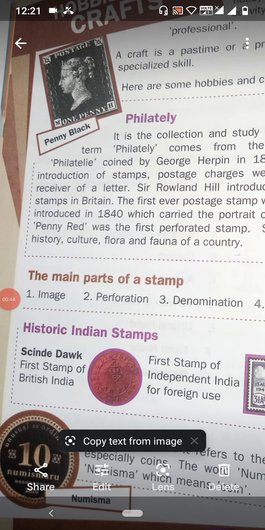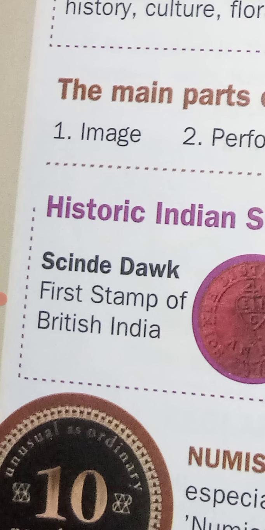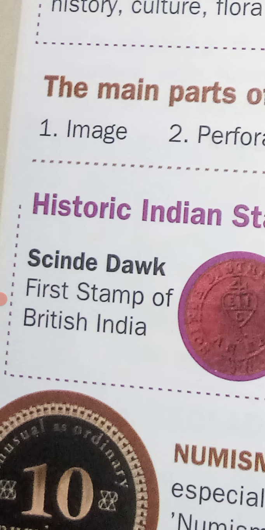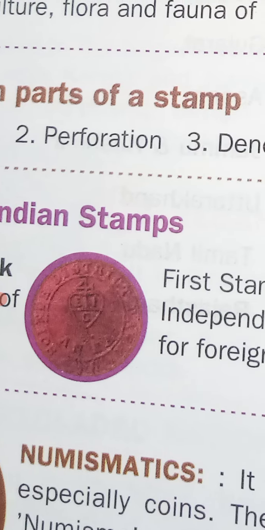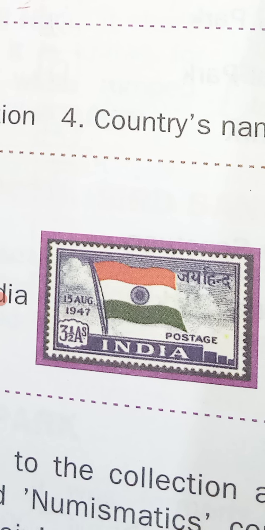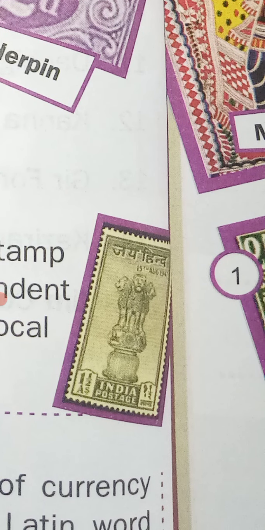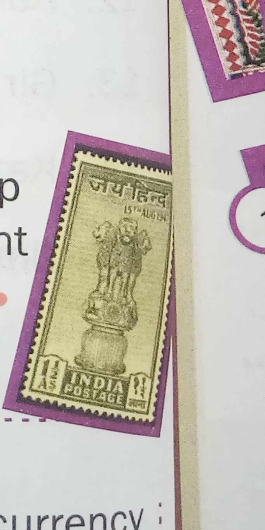Next we will learn about some historic Indian stamps. Scinde Dawk, the first stamp of British India. See the stamp. This was the first stamp of independent India for foreign use. See this stamp. This was the second stamp of independent India for local use.